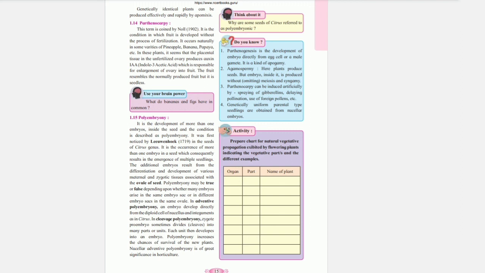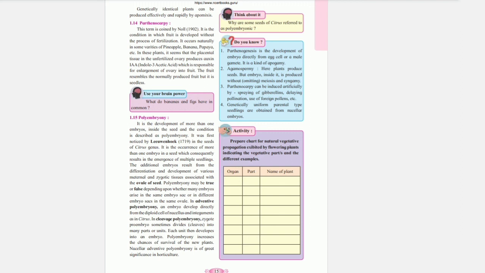Polyembryony. It is the development of more than one embryo inside the seed, and the condition is described as polyembryony. It was first noticed by Leeuwenhoek in 1719 in the seeds of the Citrus genus. It is the occurrence of more than one embryo in a seed, which consequently results in the emergence of multiple seedlings. The additional embryos result from the differentiation and development of various maternal and zygotic tissues associated with the ovule of the seed. Polyembryony may be true or false depending upon whether many embryos arise in the same embryo sac or in different embryo sacs in the same ovule.